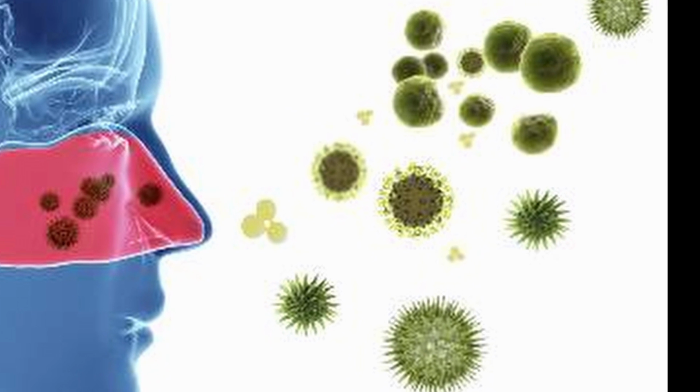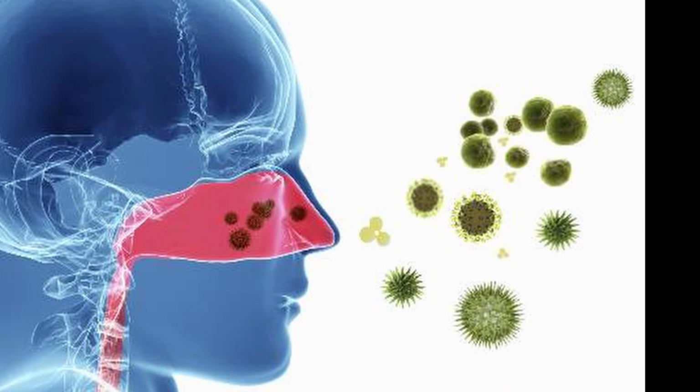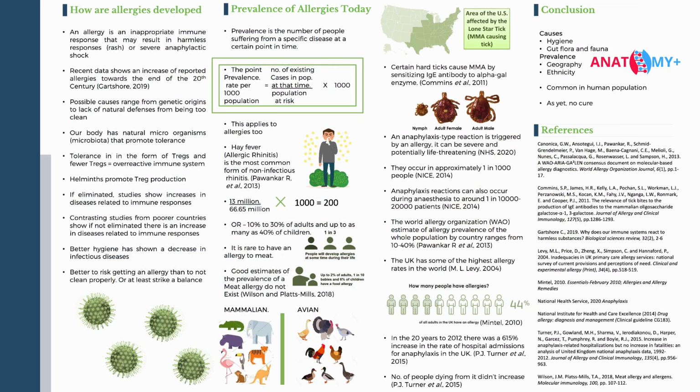Allergic rhinitis, more commonly known as hay fever, is the most common form of non-infectious rhinitis. Anyone is at risk of developing hay fever, meaning to work out the point prevalence in the UK per 1,000, you should divide 13 million, approximately the number of people with hay fever according to NHS data, by 66.65 million, which is the UK population, and multiply it by 1,000. This gets a result of 200, meaning 200 people in 1,000 suffer from hay fever at the minute.